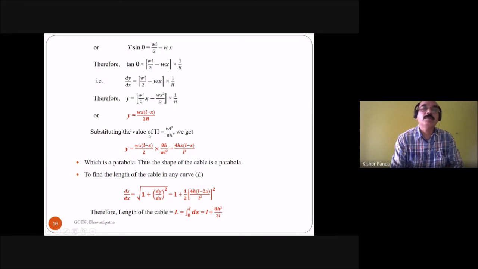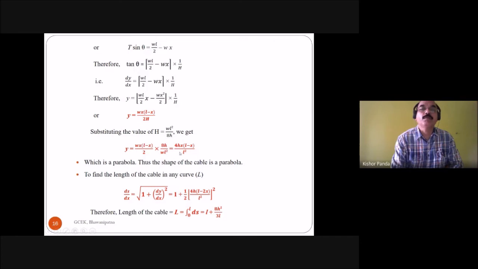But you know what the horizontal thrust value is: H is equal to WL square by 8h. After putting the H value here, y is equal to WX into L minus x divided by 2 into 8h by WL square.